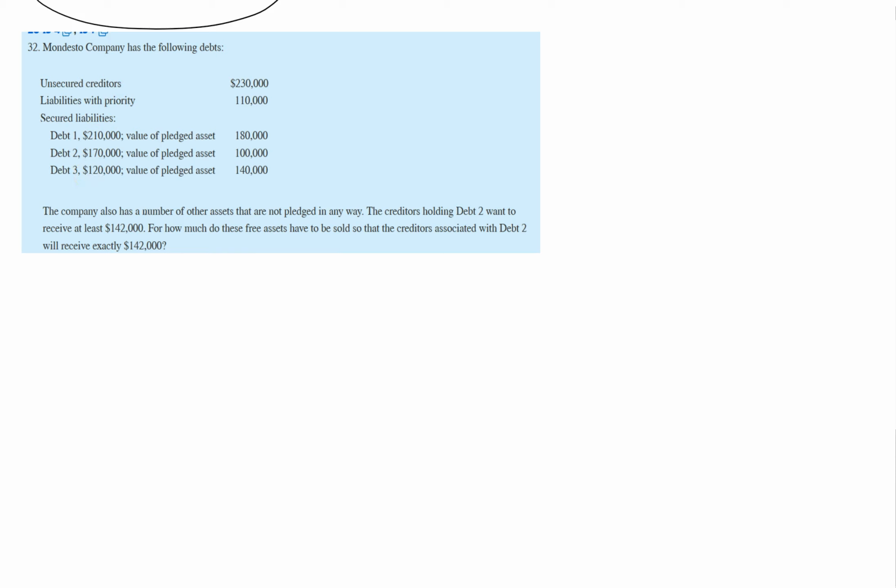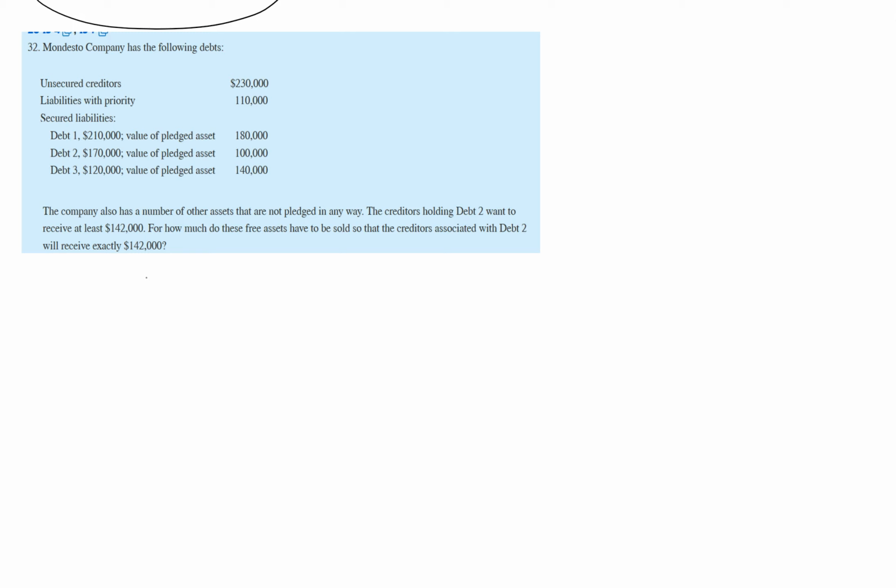Now here it is mentioned that the creditors holding debt 2 want to receive at least $142,000. So for how much do these free assets have to be sold so that the debt 2 group's creditors will receive exactly $142,000? So this is really very interesting.